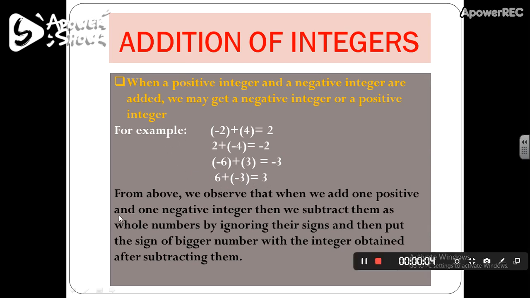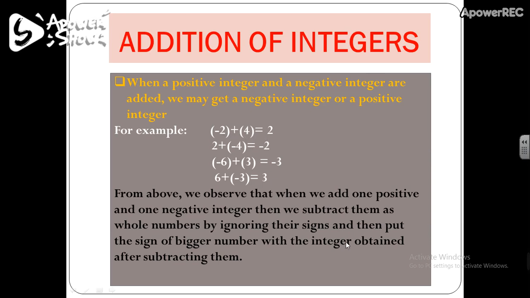So from the above examples, we observe that when we add one positive and one negative integer, then we subtract them as whole numbers by ignoring their signs. So when you are adding one positive and one negative integer, then you have to just subtract them by ignoring their sign. So here we are adding minus 2 and 4. So when you are adding minus 2 and 4, then you have to just subtract them. So 4 minus 2 equals 2.